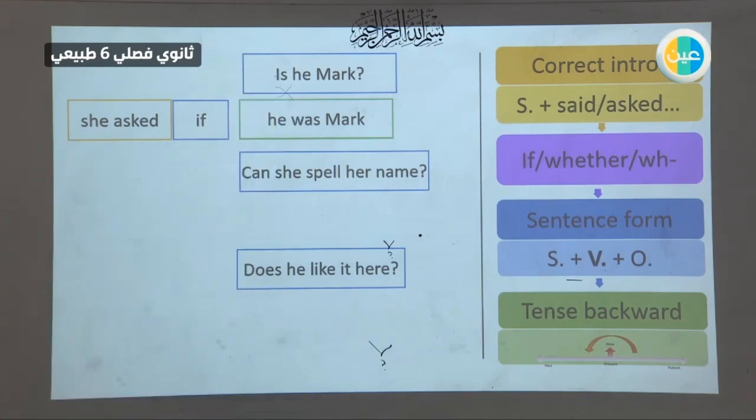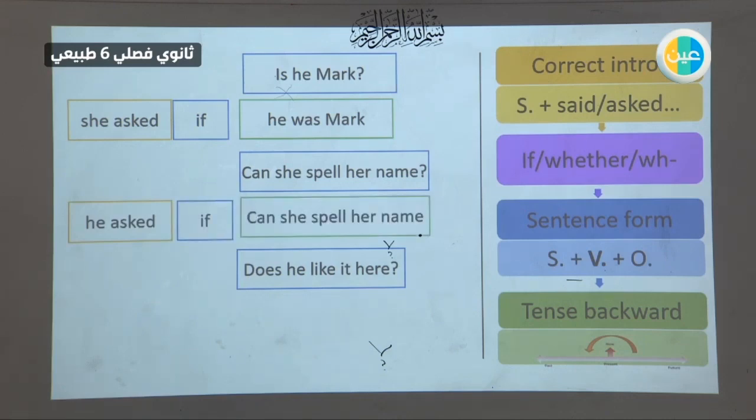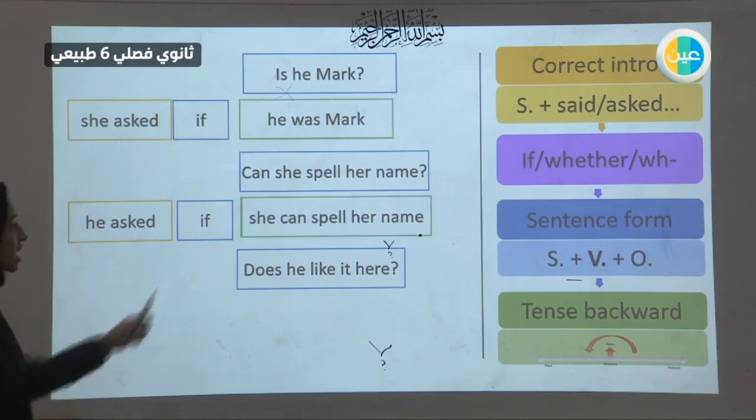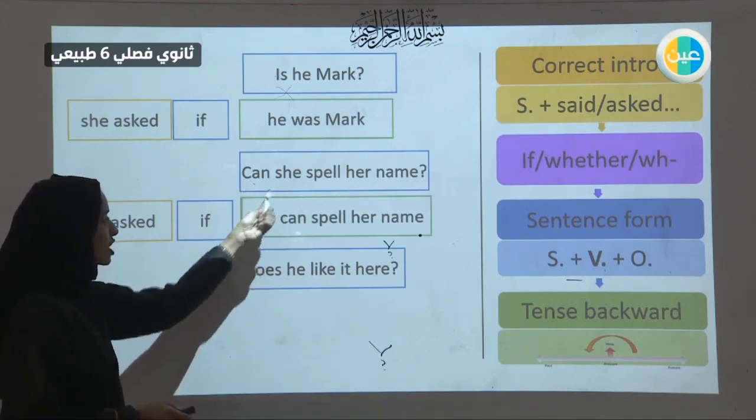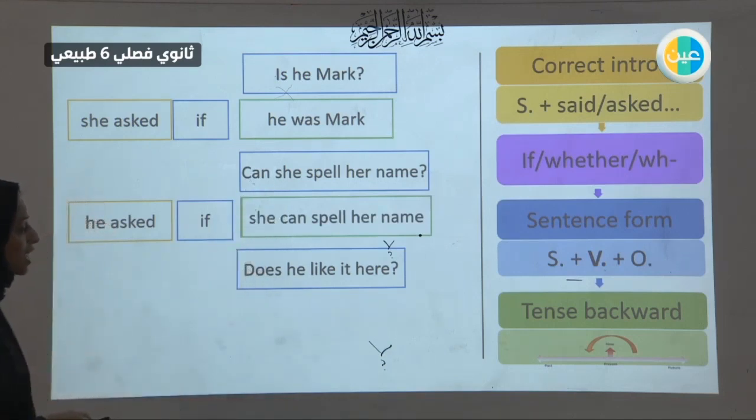2. Can she spell her name? She asked me, or he asked, if or whether. Then can she spell her name? Sentence form. She can, instead of can she, she can spell her name.